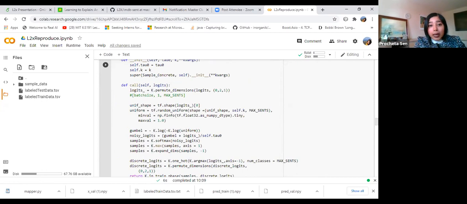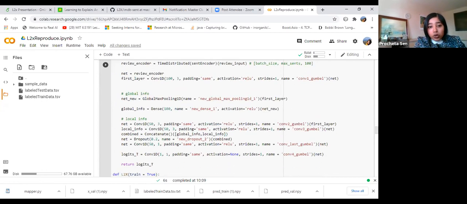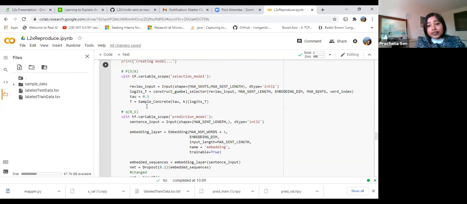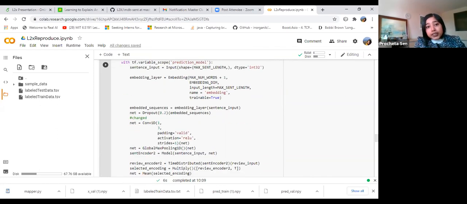Once that sample underscore concrete function is called, V is formed. They have sampled the concrete random vector k times, chosen the maximum values, and constructed the V vector. Now they are doing this element-wise product.